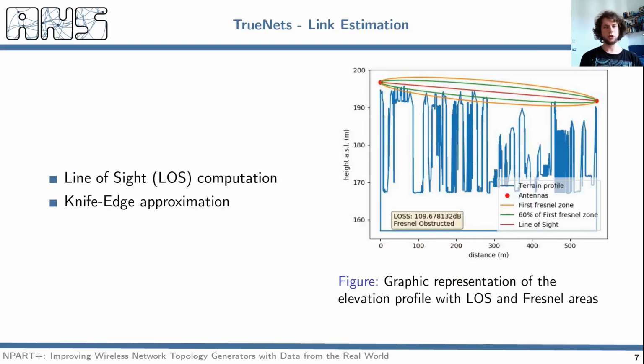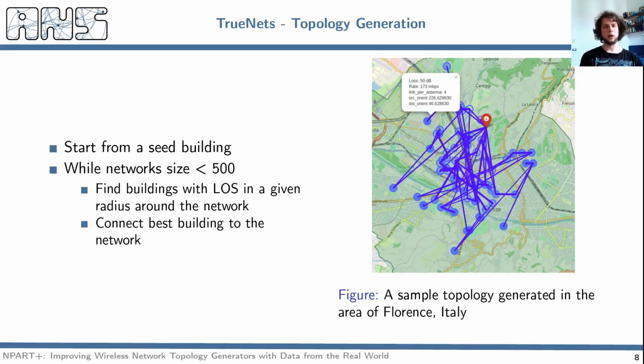For the evaluation of the wireless links, TrueNets first checks whether there is line of sight between the nodes, and then it approximates the path loss by using the free space path loss plus the knife-edge approximation for the two highest obstacles that enter the Fresnel zone. The emulation process starts from a seed building chosen by the user, and then at each iteration it extracts a random building in a given radius around the network and tries to connect it to the network. When it reaches a size of 500 nodes, the process stops and the topology is saved.